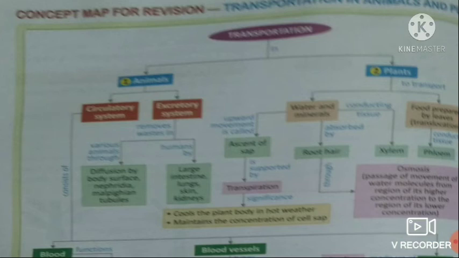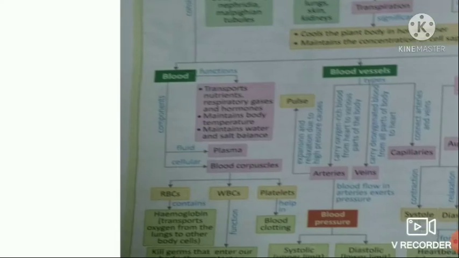Transportation means to carry material from one part or one organ of the body to different other parts or different cells of the body. Now, transportation in animals and plants is categorized in two categories. First is transportation in animals. In animals, we read about two types of systems here: circulatory system and excretory system.